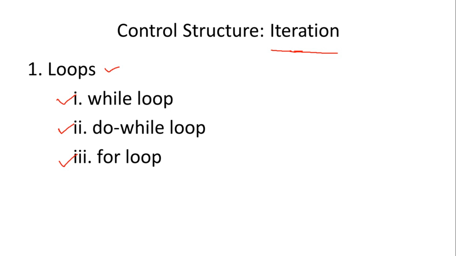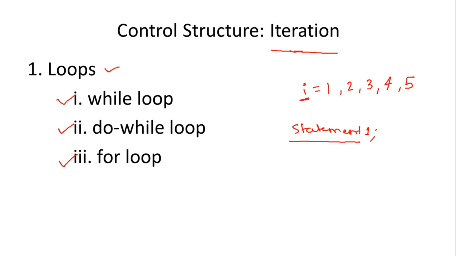For example, you are using one variable I as a counter, which will define how many times that loop should be executed. For example, statement 1 is to be executed 5 times. Statement 1, this single statement should be executed 5 times. So for 5 times, the value of I will be, first time equal to 1, second time equal to 2, third time equal to 3, fourth time equal to 4, and last equal to 5.